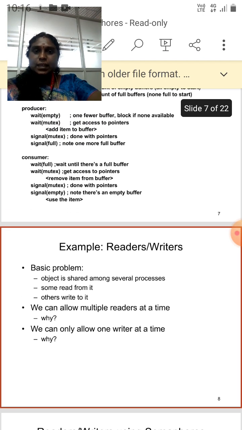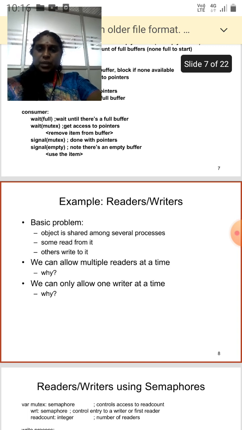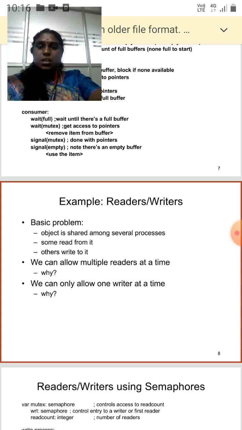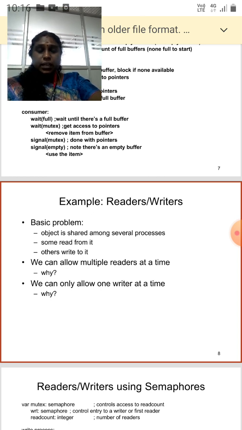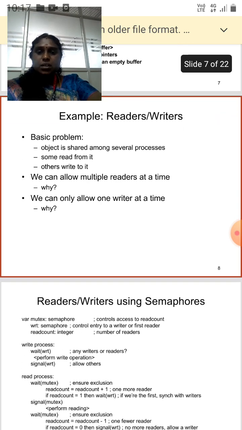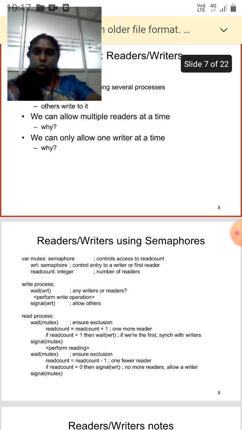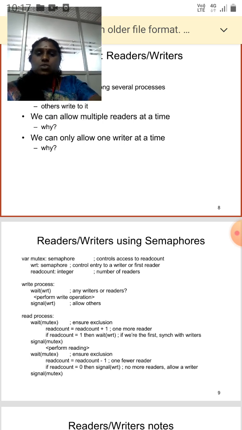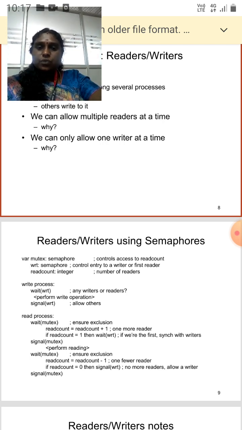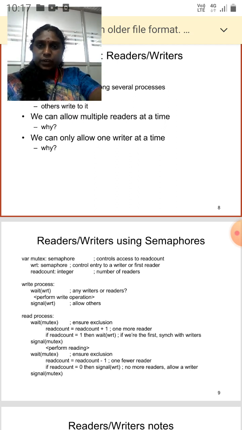Another example is the readers-writers problem. The basic problem is that an object is shared among several processes. Reading operations and writing operations can be carried out. We can allow multiple readers at a time, while we allow only one writer at a time. For the readers and writers using semaphores, we offer a mutex semaphore, which controls access to the read count, a write semaphore, which controls entry to the writer or the first reader, and read count, an integer which is the number of readers.